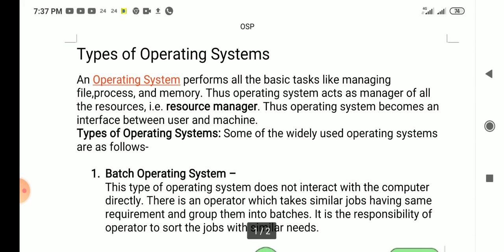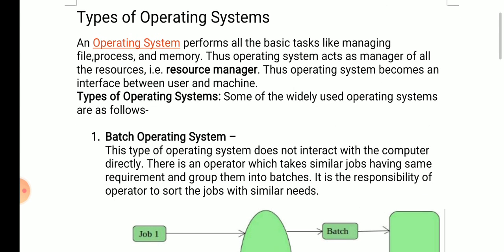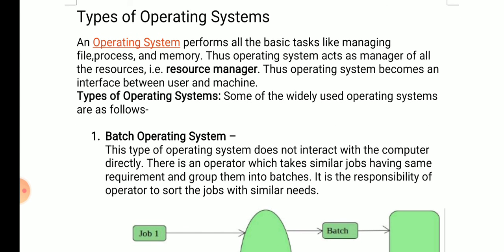So dear students, in today's lecture we have covered the batch operating system.